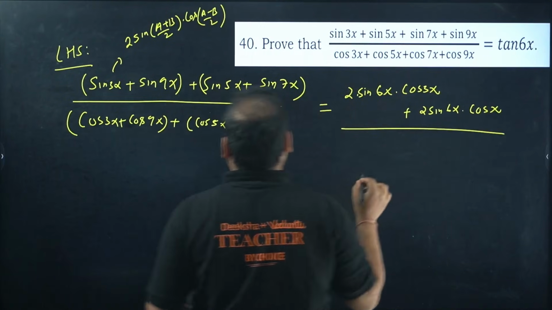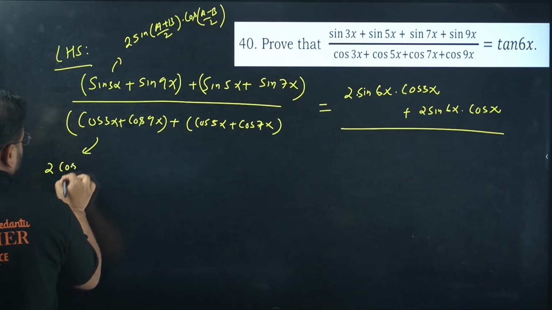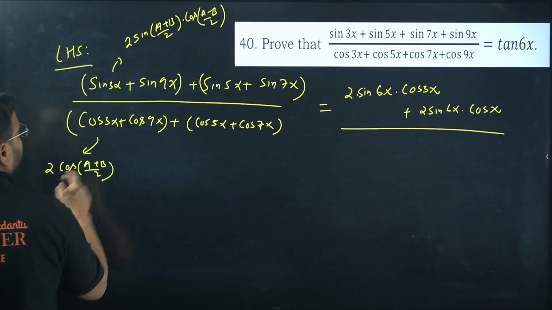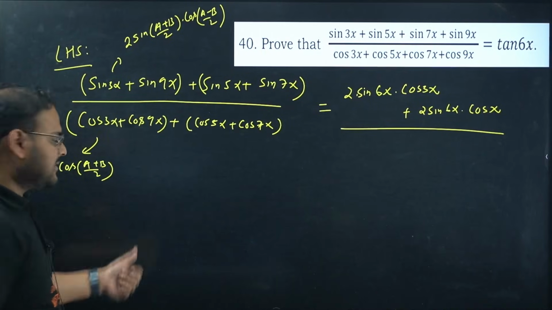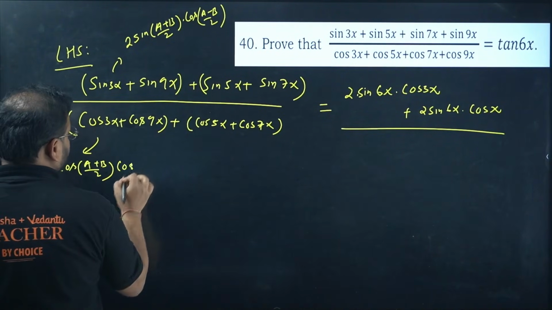When you solve it over here, the formula for cos of a plus b is twice of the same thing, the sum, a plus b by 2. 9 plus 3 is 12, by 2 is 6. And cos of the difference, again you're going to get what?